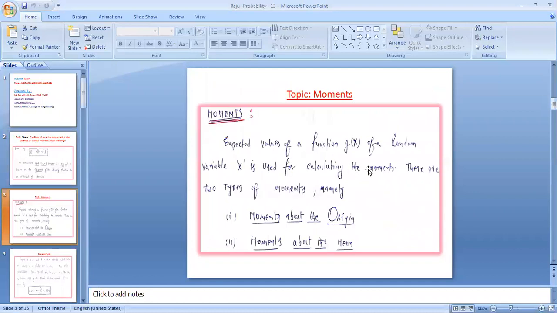The expected value or mean value of a random variable is called a moment. For example, the expectation is named the first moment. The moments are classified into moments about the origin and moments about the mean.